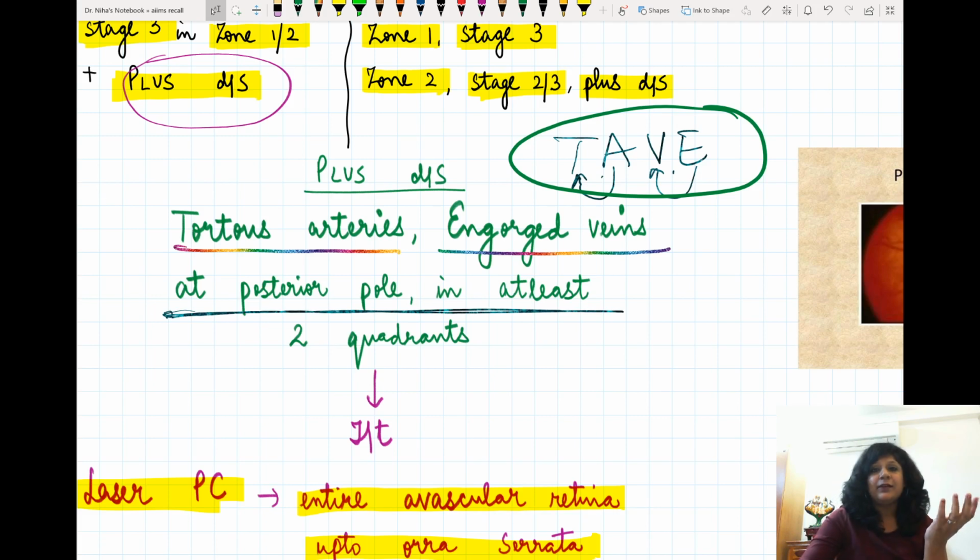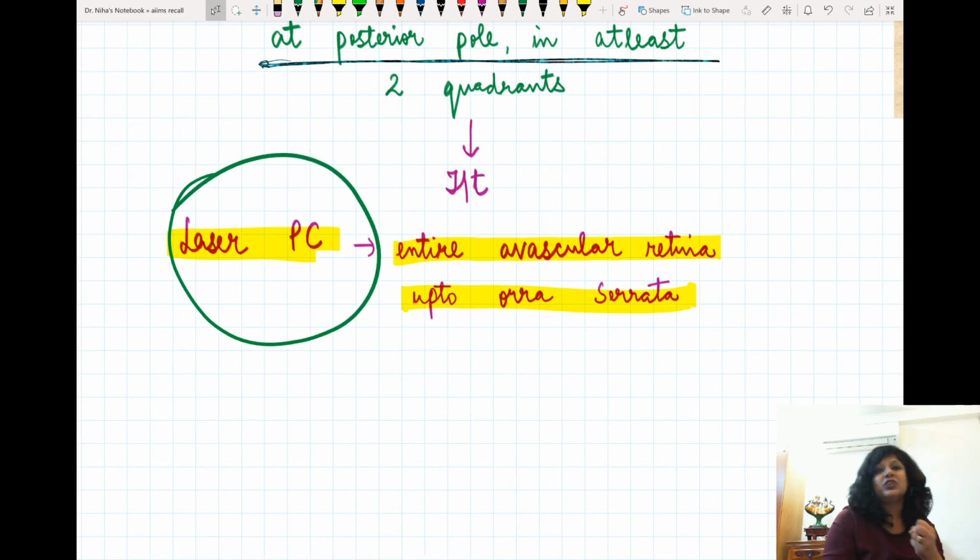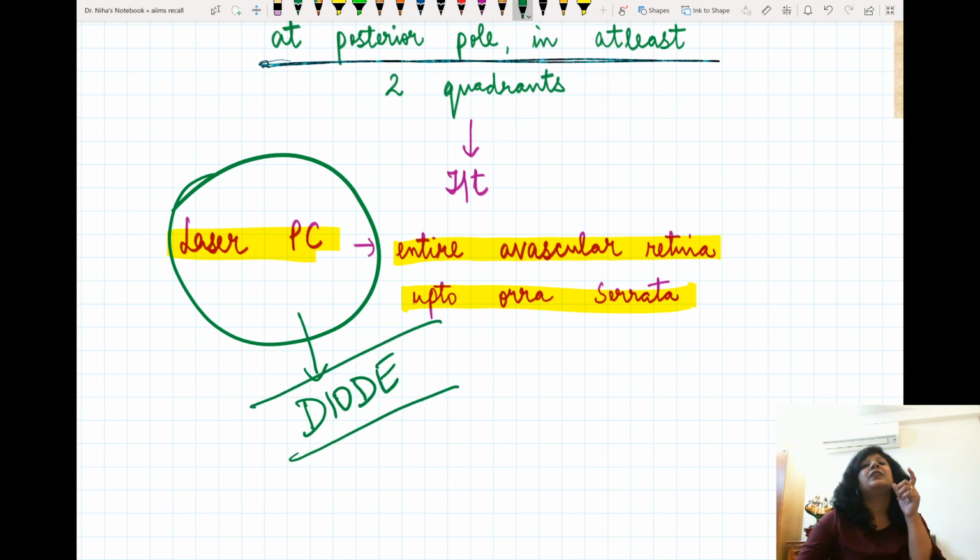How will I treat it? There was avascularity. Due to that avascularity, there was a lot of VEGF, a lot of obliteration. So what I will do, I will coagulate these vessels: laser photocoagulation. We are doing laser photocoagulation of the avascular retina up to the ora serrata. And which laser will I use? The diode laser.